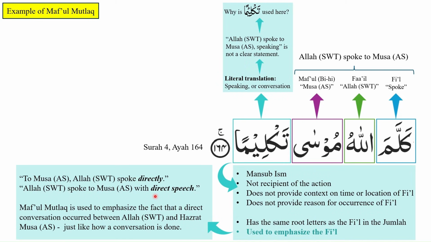So here we understand that maf'ul mutlaq is used to emphasize the fact that a direct conversation occurred between Allah subhanahu wa ta'ala and Hazrat Musa alayhi salam, just like how a conversation is done. So here we have another very good example of how maf'ul mutlaq is used to emphasize its fi'il.